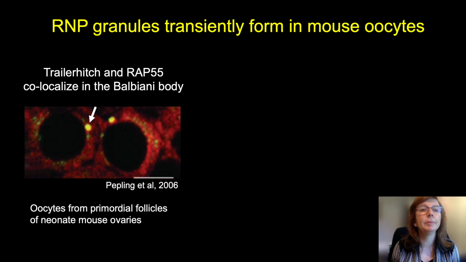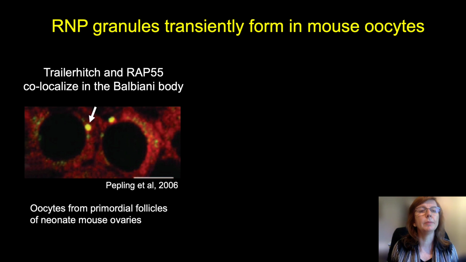However, transient RNP granules have been identified. On the left, I'm showing oocytes from primordial follicles of neonate mouse ovaries. So in green is the conserved RNA binding protein trailer hitch, and in red the human homolog RAP55. These proteins co-localize in the Balbiani body.